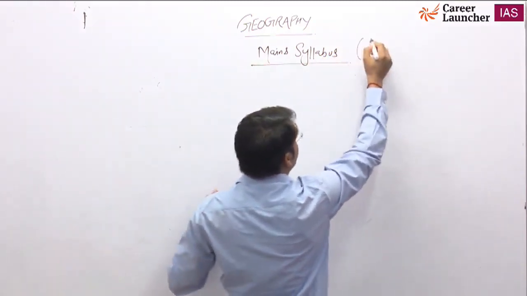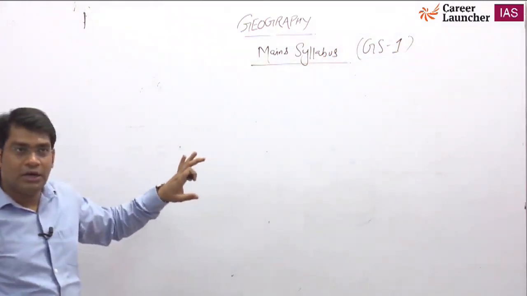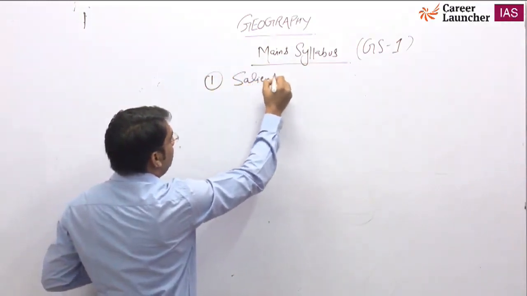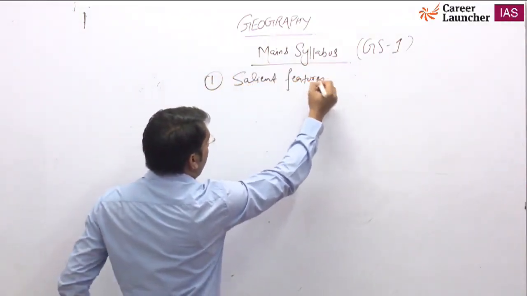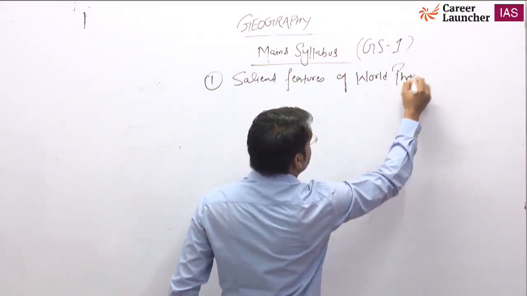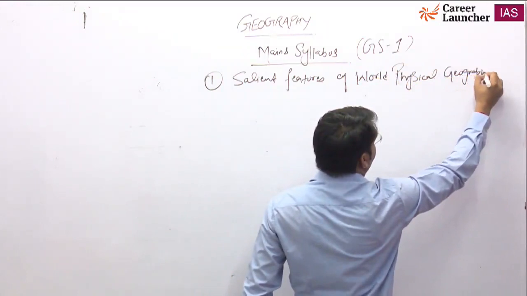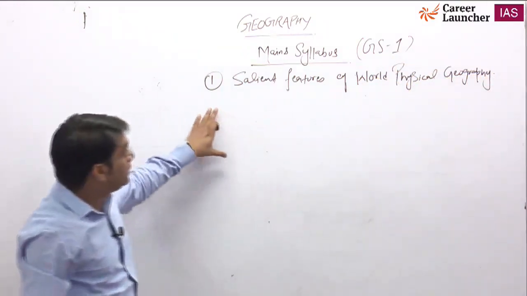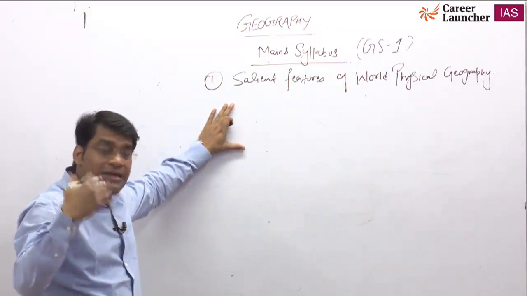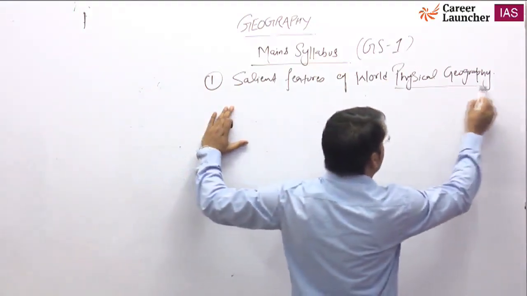it basically includes your GS paper 1, general studies paper 1, where you will see things given as topics, like the salient features of world physical geography. This is the first statement given in your mains syllabus, about the salient features of world physical geography.